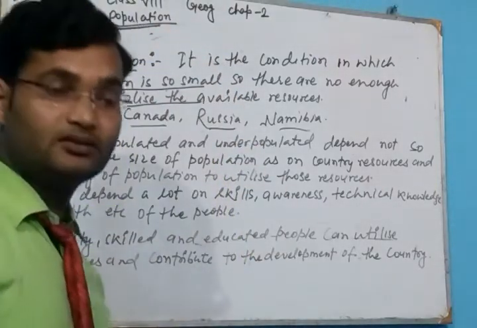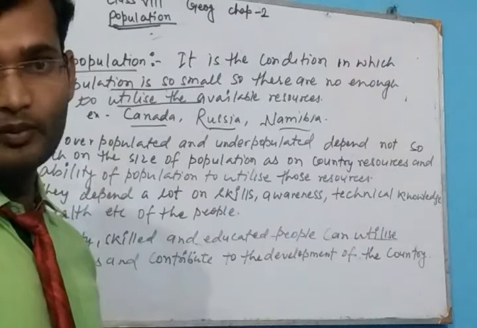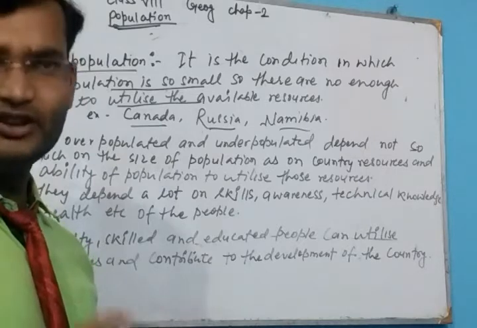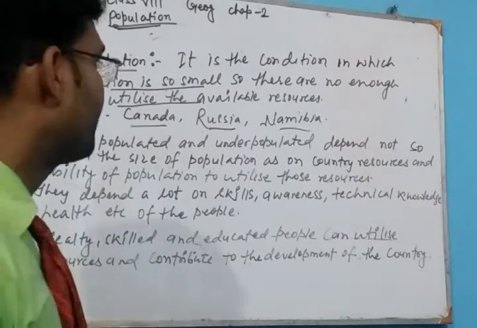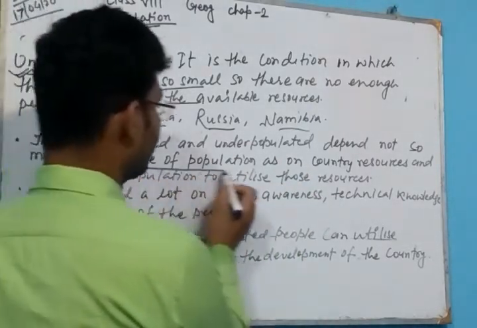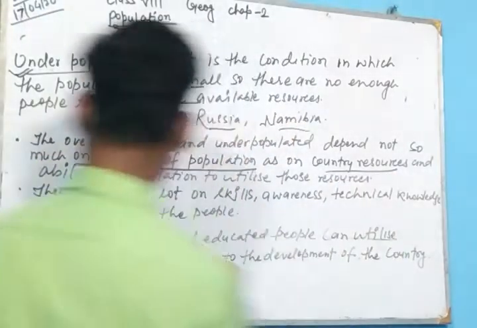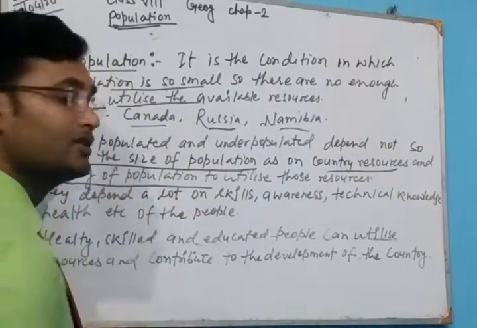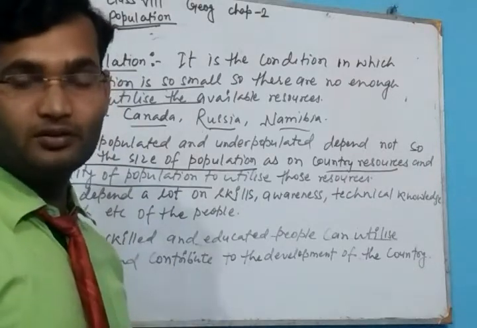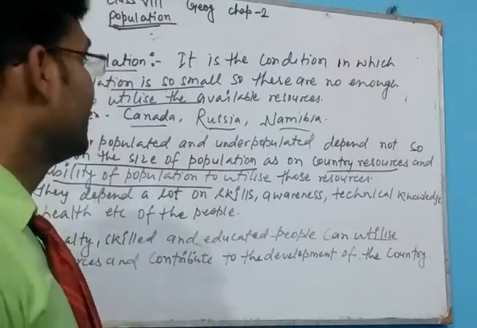We think, and everyone thinks, that a country having more population is called overpopulated and a country having less population is called underpopulated, but it is not absolutely right. Overpopulation and underpopulation depend not on the size of the population, but on the country's resources and the ability of the population to utilize the resources. How many people there are does not matter; how the population utilizes the resources is what is important.